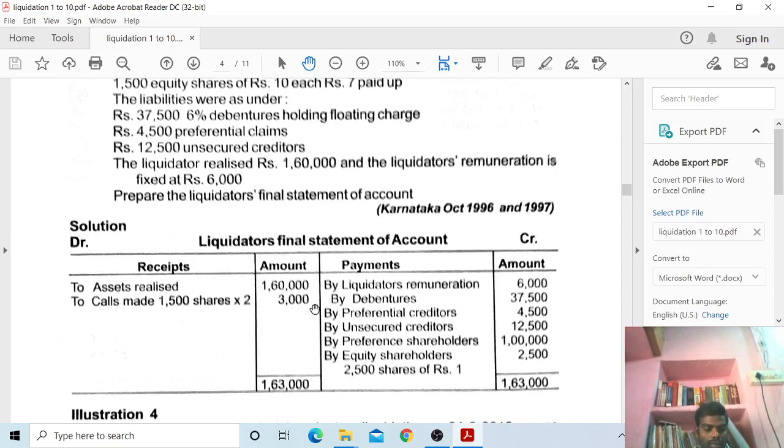We add this 3,000 to the remaining balance available, 99,500.